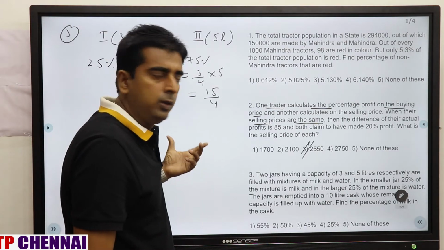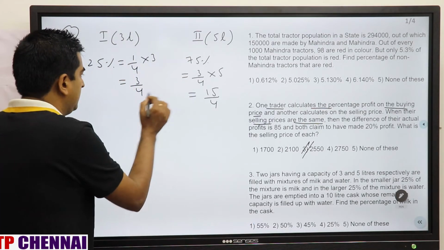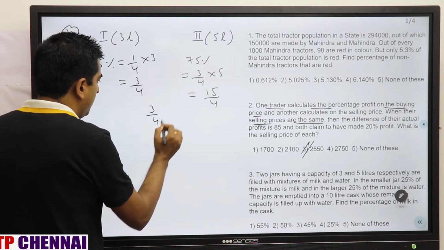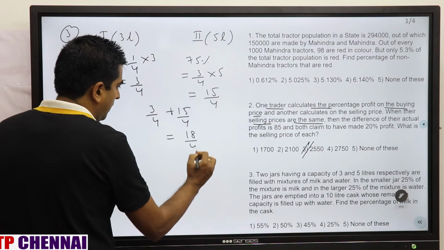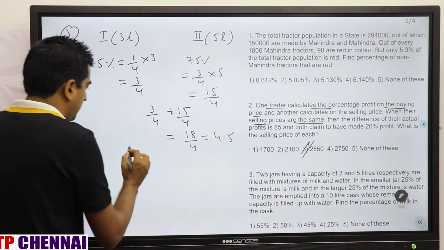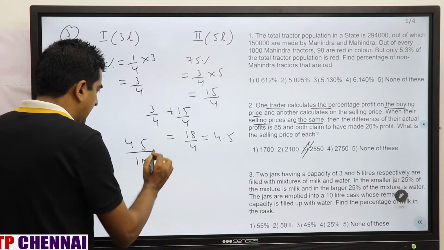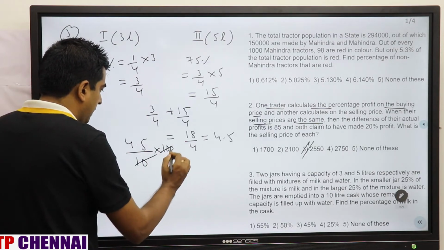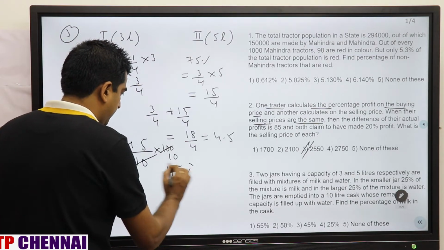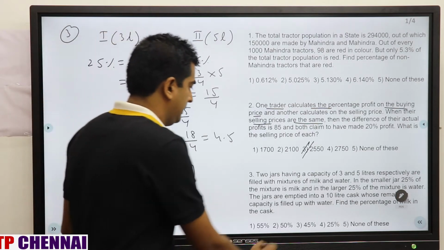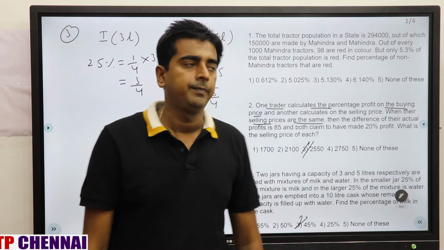Now these two you are adding into a new cask whose capacity is 10 liter. So when you add this, what are you going to get? 3 by 4 plus 15 by 4, which is 18 by 4, or I can say 4.5. So 4.5 into the new cask whose capacity is 10 liter, and the percentage they are asking. So 4.5 into 10, what is the answer? 45%, which is nothing but the third option. Clear?